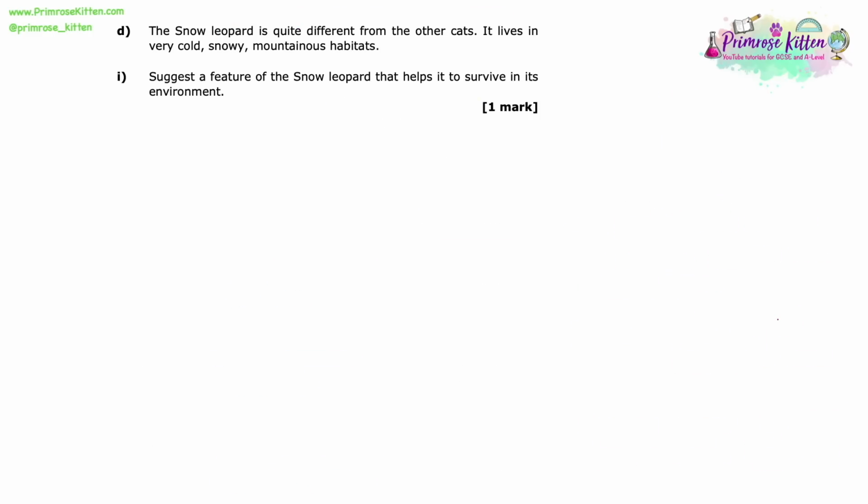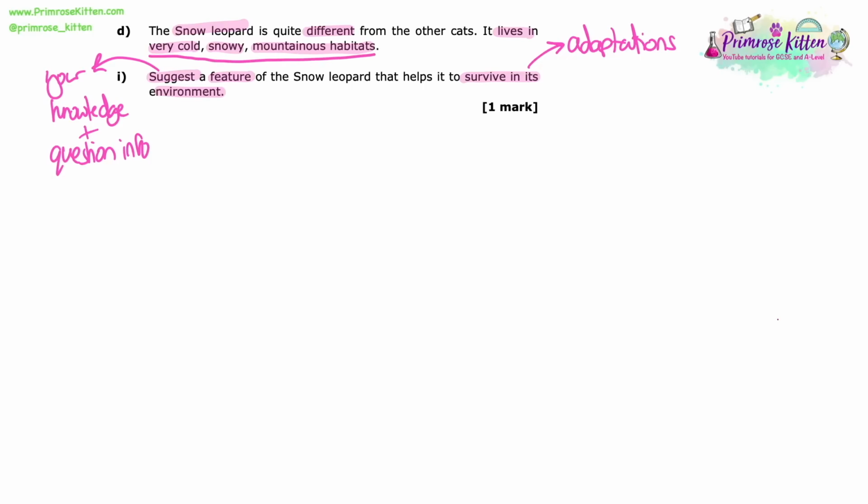The snow leopard is quite different from the other cats, who live in very cold, snowy, mountainous habitats. Suggest a feature of the snow leopard that helps it to survive in its environment. So this is an adaptations question, which is really asking about features that help an organism to survive. It's also a suggest question, so we need to use our knowledge about adaptations and also the question information, which tells us it's a very cold, snowy, mountain habitat. So we need to give specific adaptations linked to being very cold.